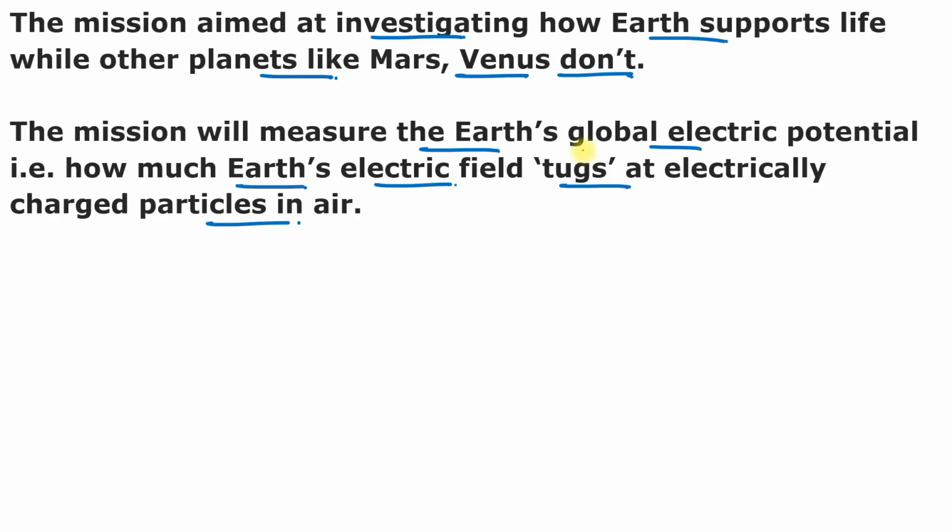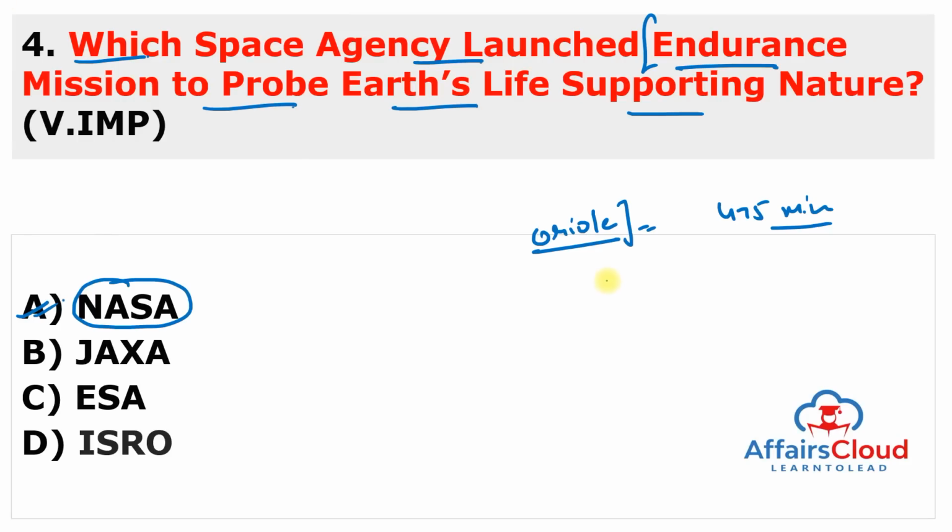Because this electric potential is expected to be a very weak force, making it difficult to measure, and is the principal reason for the existence of life on Earth compared to the other exoplanets. But you have to remember, this Endurance mission is launched by NASA, and it is just to probe Earth's life supporting nature. And where is the headquarters of NASA? NASA's headquarters is in Washington DC, and its administrator is Bill Nelson. He was appointed in 2021.